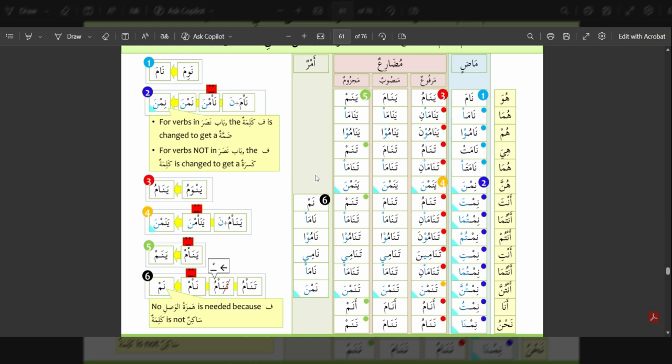And then in fi'al al-amr, the command verb, again, tanamu is changed to nam, where the first letter ta is dropped and the last letter mim gets a sukoon. And again, we do not have a hamzatul wasl here because the fa kalima or the first root letter has a vowel and does not need a hamzatul wasl. So we go as nam, nama, namu, nami, nama, and namna.